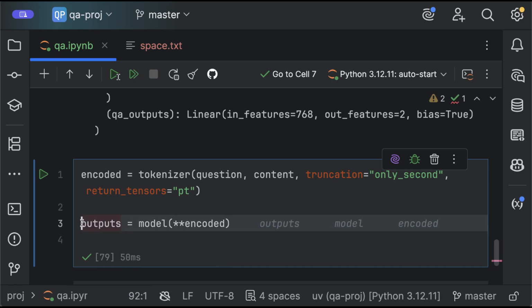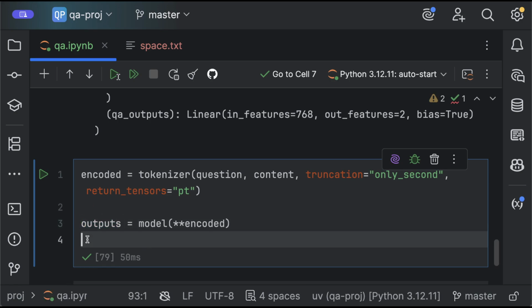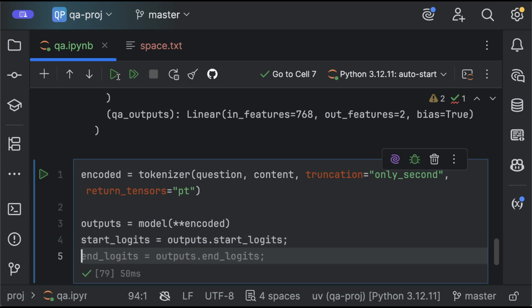And what this model is going to return for me is the starting index in my text that I can use as a reference, as an answer for my question, right? So to extract that index, let's say start logits, and I will say that the start logits come from my output, and my end logits come also from my output.